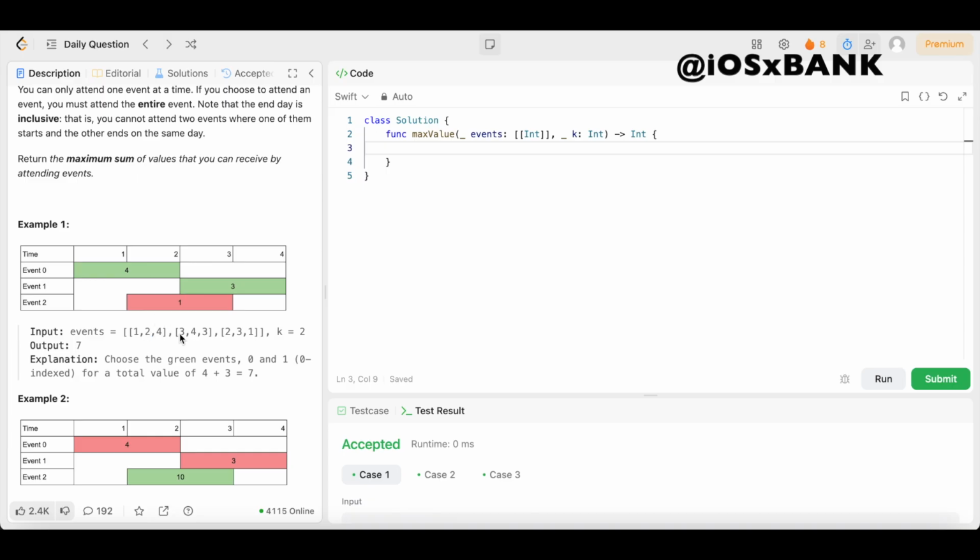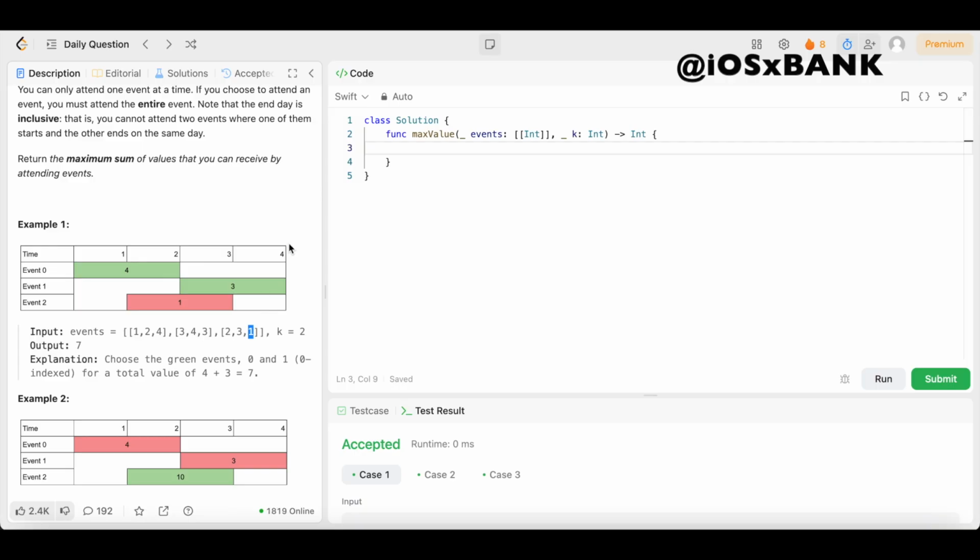Same over here. This is the day it starts and this is the day it ends, and same over here. Now, this third element, which was not in yesterday's problem, represents the value that we receive each time we go to an event. Think of it like points. If we go to this event right here, then we get 4 points. If we go to this event, we get 3 points. And if we go to this event, we get 1 point.